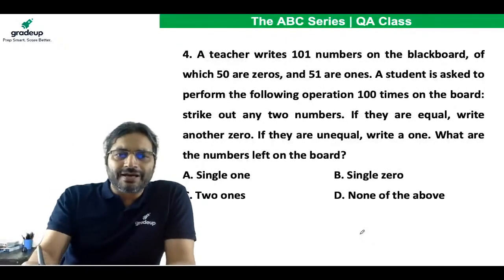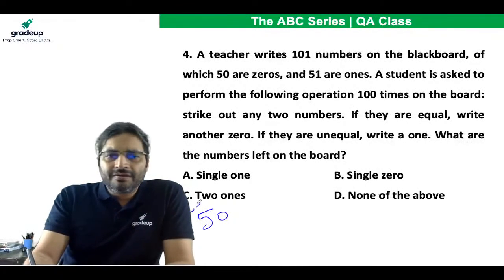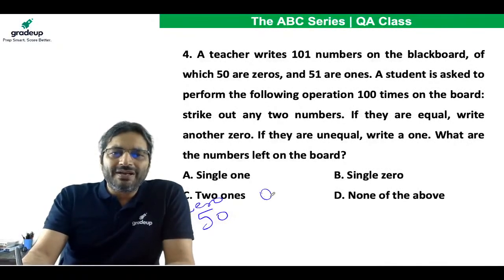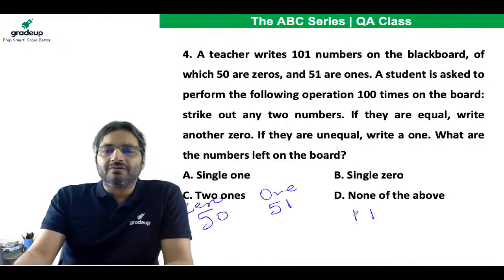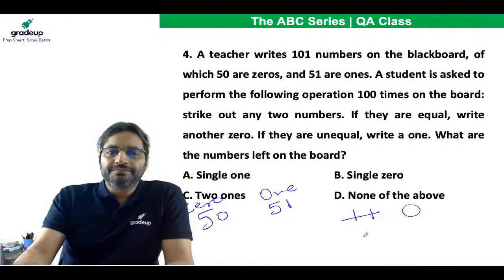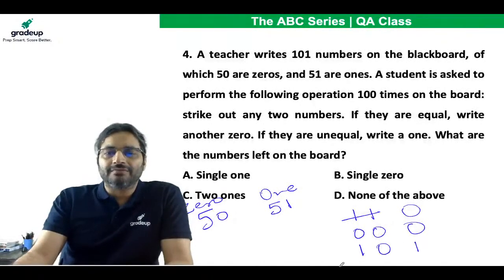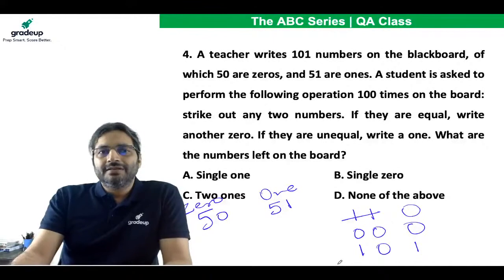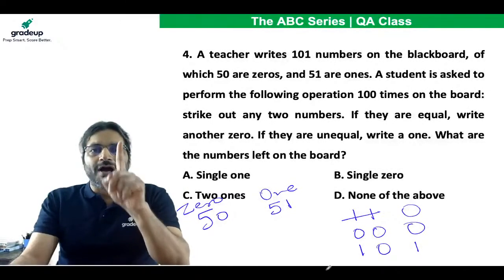How many zeros do you have? You have 50 zeros here. And how many ones do you have? 51 ones. And what is the operation? If you remove 1 and 1, you put a 0 here. If you remove 0 and 0, again you put a 0. But if you remove 1 and 0, you put back 1. One thing is for sure, you strike out 2 numbers but put back 1.